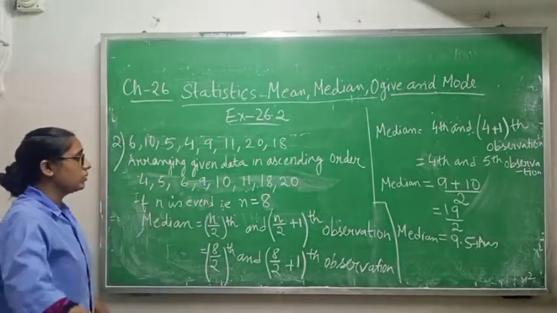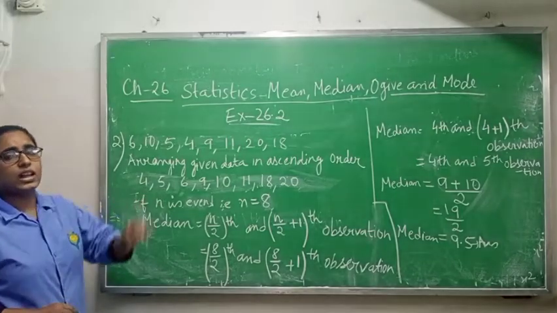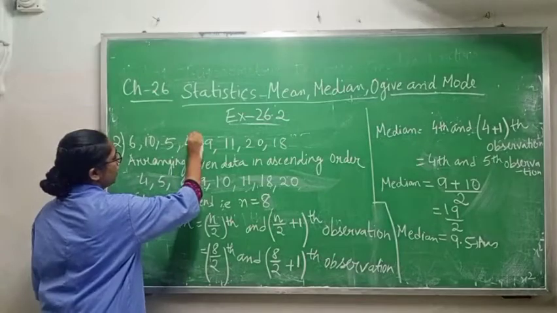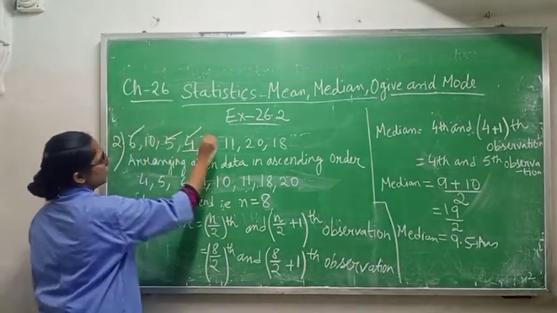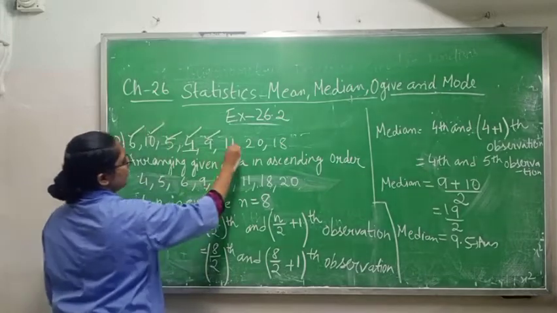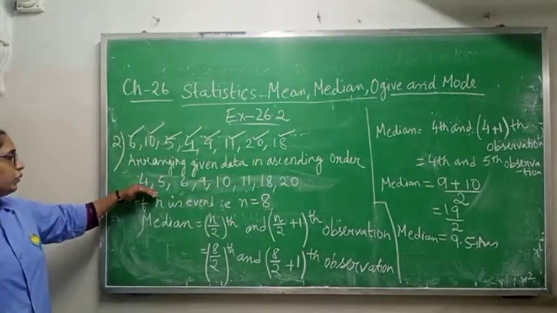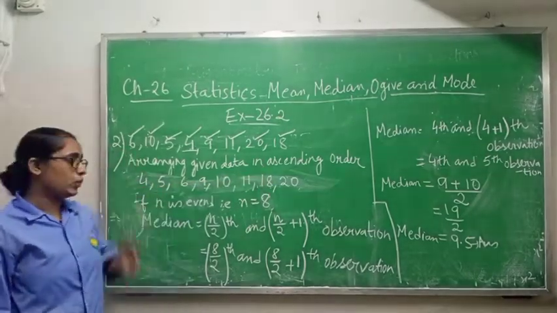Ascending order means first write the smaller, then the greater, and in the last the greatest. Here the smallest is 4. Then 5, 6, 9, 10, 11, 18 and 20.